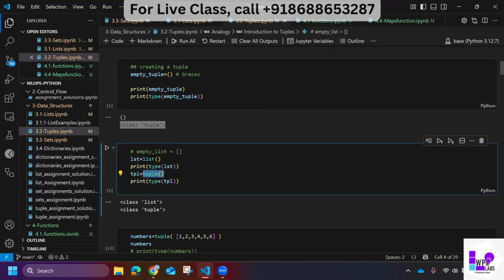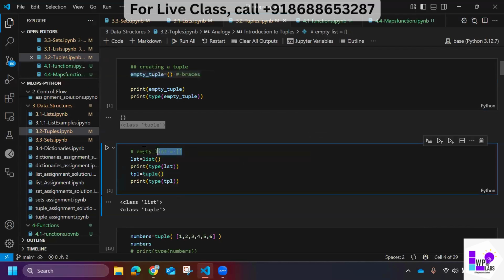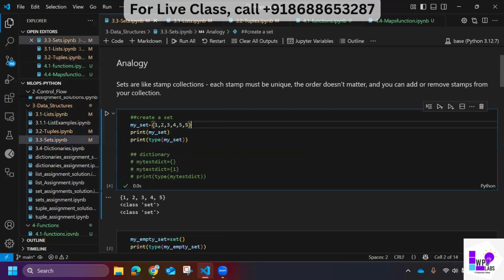These are standard ways. If you do list like this, tuple like this, sets like this, these are standard ways, very easy. In tuple, I'm using round braces. For a list, I can use the square brackets. So this is an empty list. For sets, what can I do? I can use curly braces. But there is one more data type which we will discuss in dictionaries, which also uses these brackets, so we do not have to confuse. I will make that doubt clear here itself. For now, just understand that curly braces are used to initialize a set.